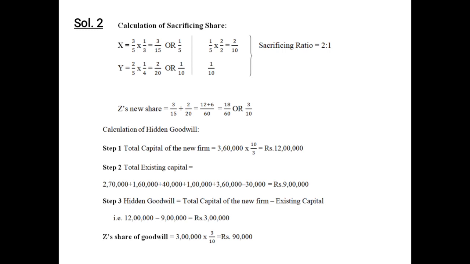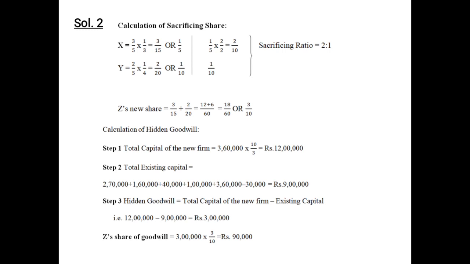And here we need to calculate the sacrificing ratio as well for recording the goodwill. Since the denominators are not the same, and in a ratio the denominator needs to be the same, we will convert the denominator of X's share, 5, into 10. For that, as we have learnt, we multiply by 2, and what we multiply to the denominator, the same needs to be multiplied to the numerator.